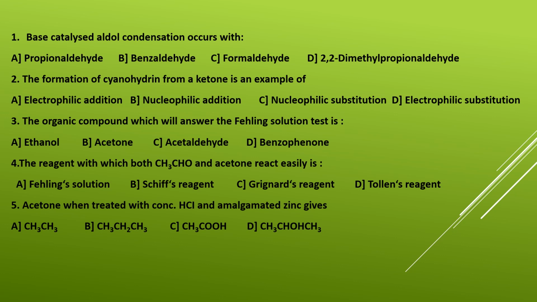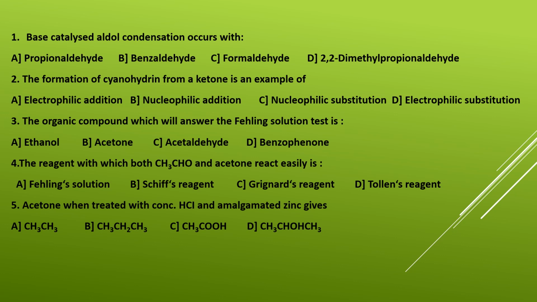Base catalyzed aldol condensation occurs with options A. Propionaldehyde, B. Benzaldehyde, C. Formaldehyde and D. 2,2 dimethyl propionaldehyde. I am telling you the structures of all the four compounds. Please note down on the paper. First one CH3CH2CHO. Second one C6H5CHO. Third one HCHO. Fourth one CH3CCHO, and on the second carbon there will be two methyl groups.